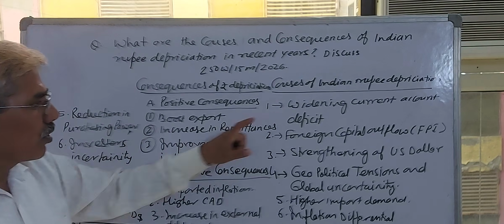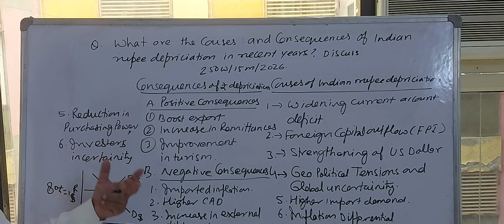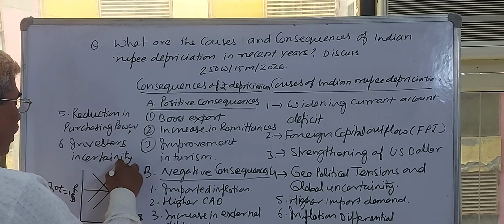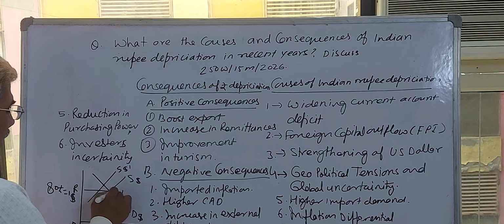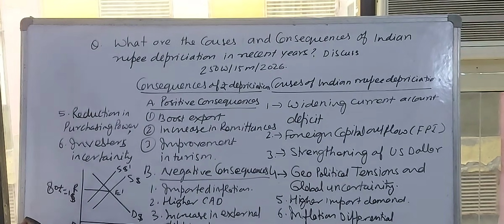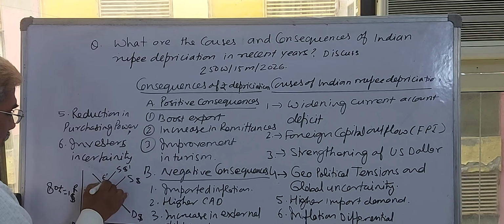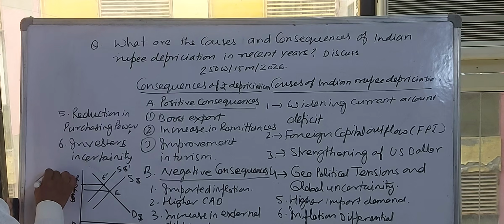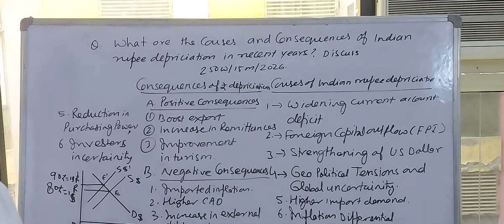But after the imposition of high tariffs by America on India, what happened? Our exports began to fall, which means our supply began to decrease. The dollar supply in India shifts from this one to that one, and in this way the equilibrium between dollar demand and supply shifts from E to E dash. The exchange rate also increased from, say, 80 rupees per dollar to 90 rupees per dollar. Why is it increasing?